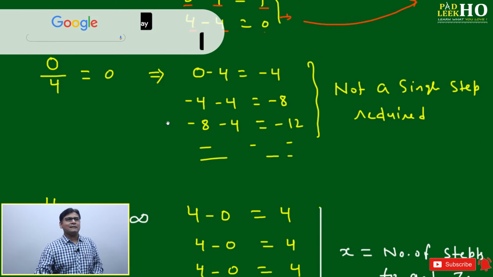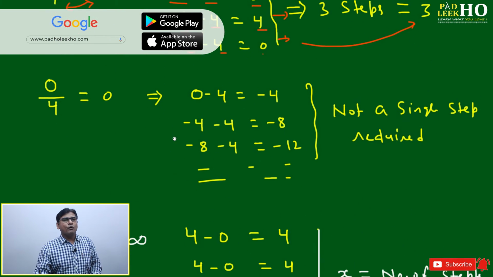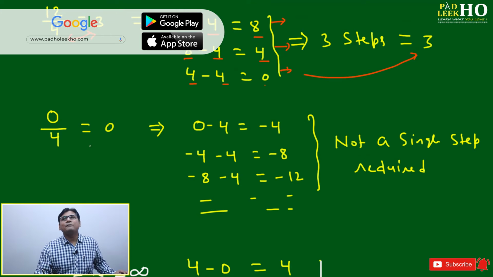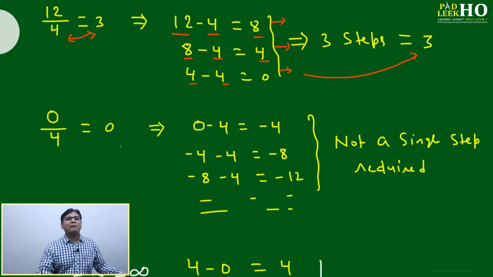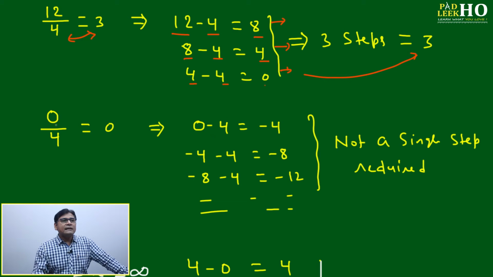Now just the same thing. In place of 12 by 4, we'll take the example 0 by 4. 0 by 4, we know 0 divided by any number will always be equal to 0. Why is it 0? Let's try to understand. Same way, like 12 minus 4 I was doing, you can do the same thing. 0 minus 4 will be minus 4. Minus 4 minus 4 will be minus 8. Minus 8 minus 4 will be minus 12. It keeps on decreasing, because the mathematical sign is negative. If you see the absolute value, it keeps on increasing. But because the negative sign is there, it keeps on decreasing.